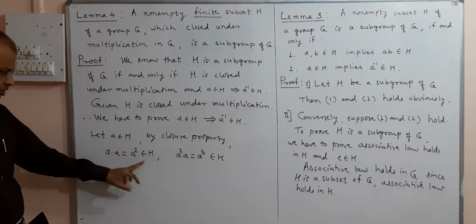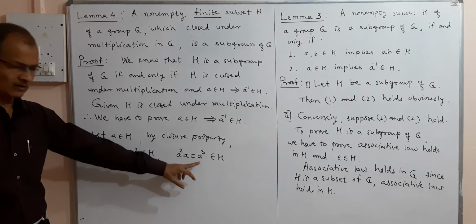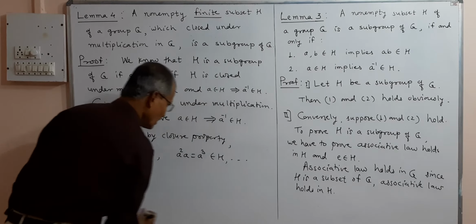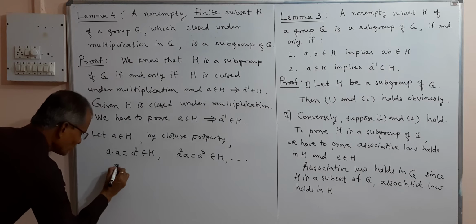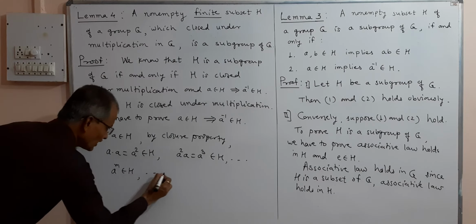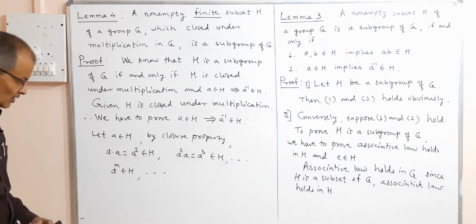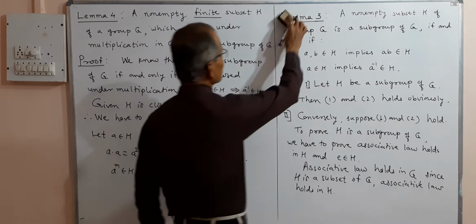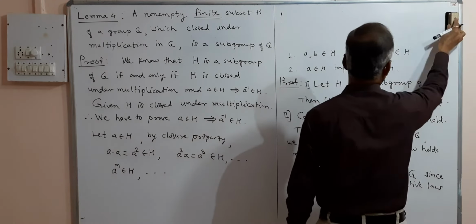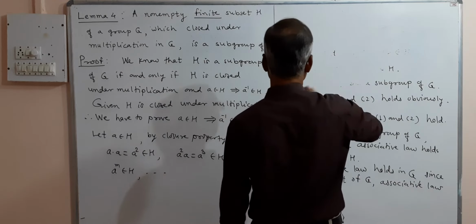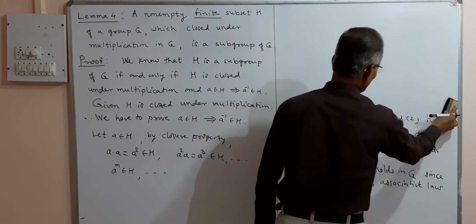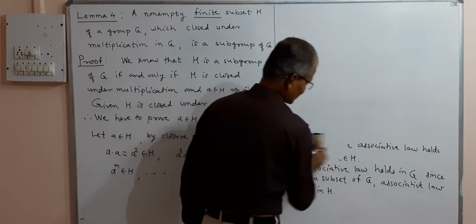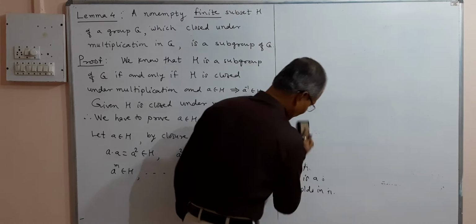A square is in H, A is in H, therefore their product, which is A cube, also in H. And this can be continued, and we will have A raised to m belongs to H, and again A to the power m plus 1 belongs to H. So these are infinite numbers of elements, or thus we have the collection of powers of A are all in H. This is the meaning of closure property.